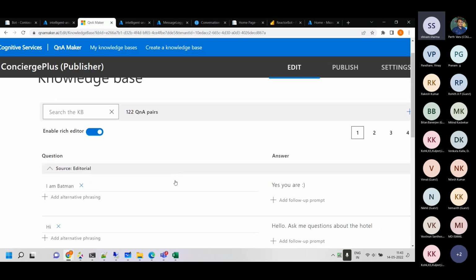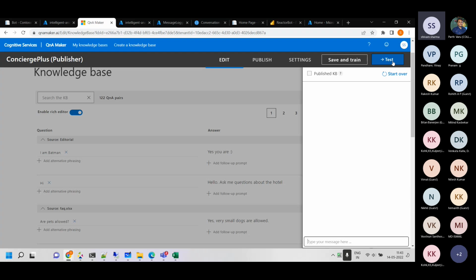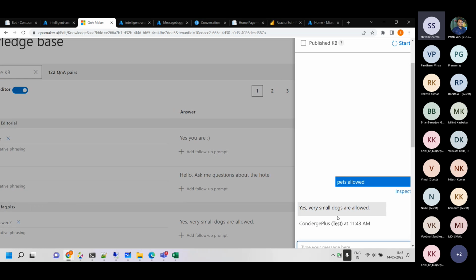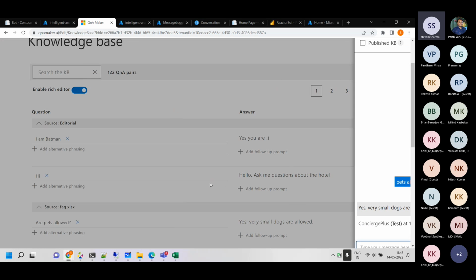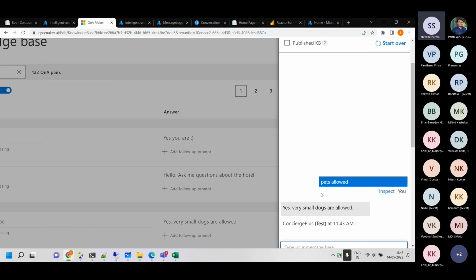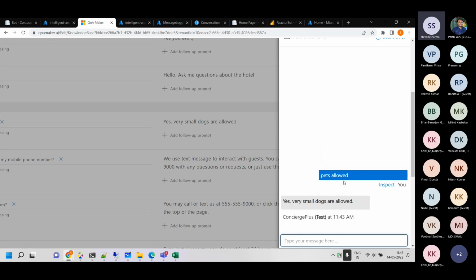Now we have all these things. If the customer asks, you can test it out as well. You have this testing console where you can put things, like pets allowed. You can change the statement also. It's just an ML solution. The original statement was, are the pets allowed? You can say something else as well. Think it through and try this out. It's in the chat window.